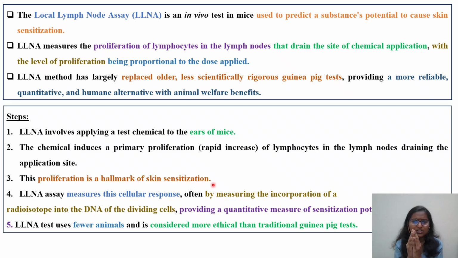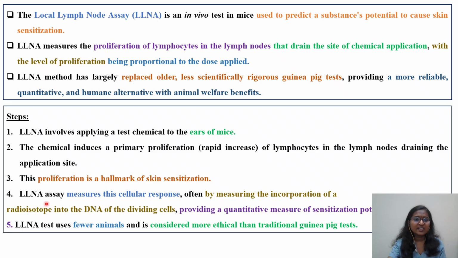Always they will ask you, if there is an adverse effect or a certain assay, what is the hallmark. In the case of skin sensitization, proliferation of these lymphocytes at the site of application is the hallmark. So you might get this question: proliferation of lymphocytes through lymph nodes at the site of application. You might have four options, like GPMT, the Magnusson and Kligman test, or the mouse ear swelling test. One option will be the LLNA assay. Then you have to tick the LLNA assay in your exam.